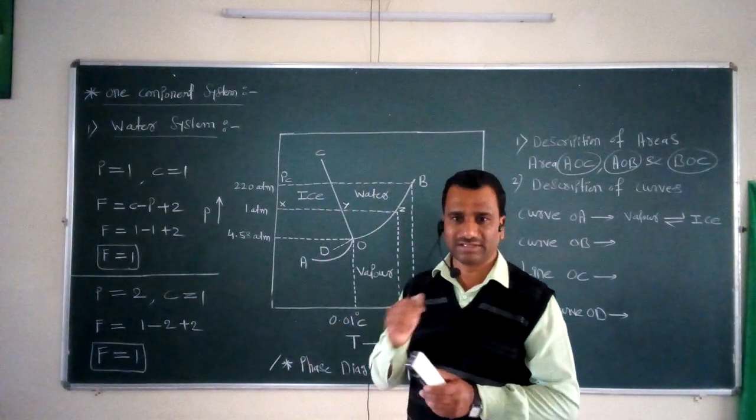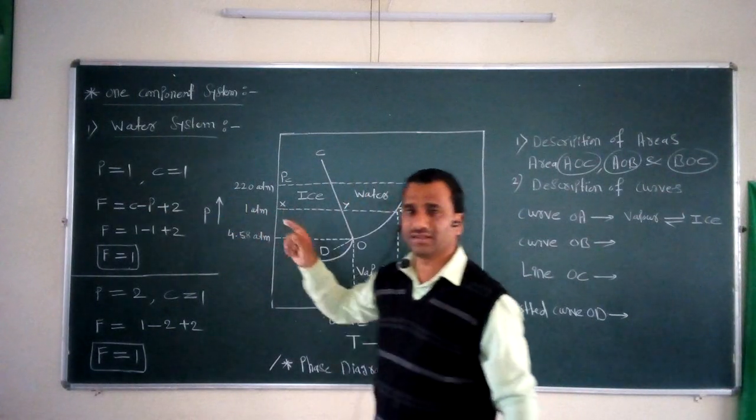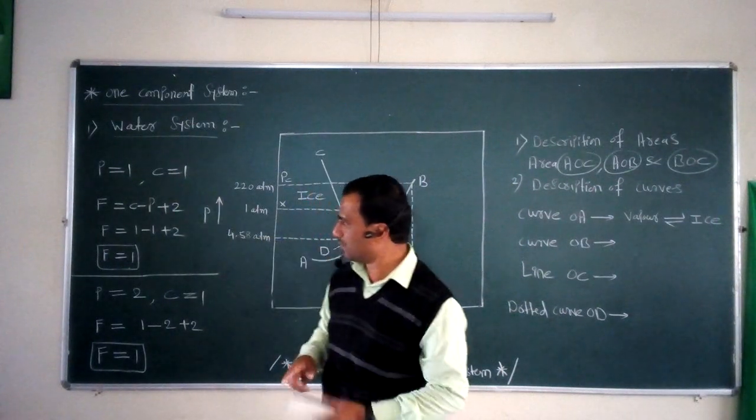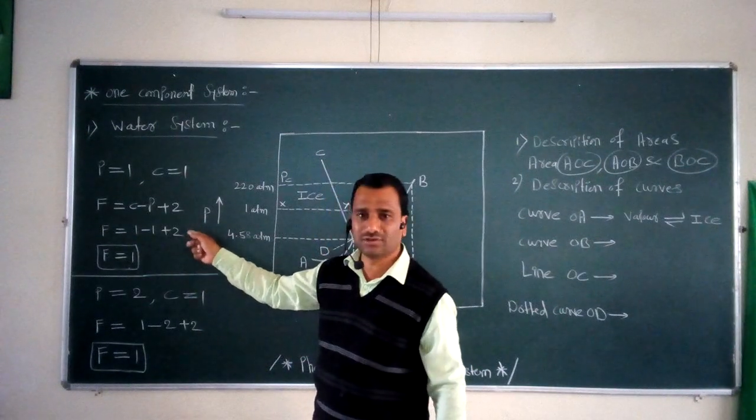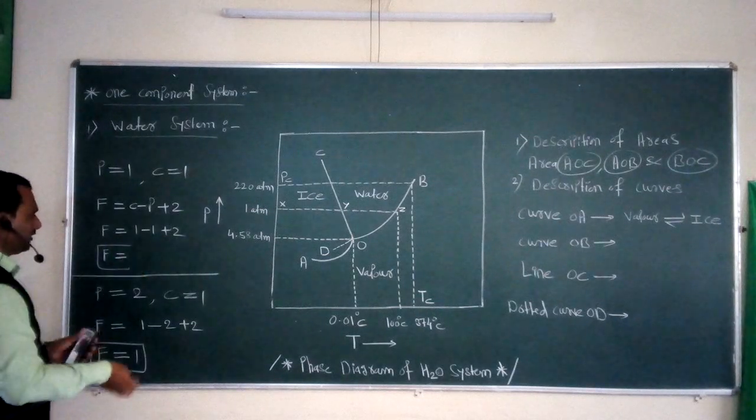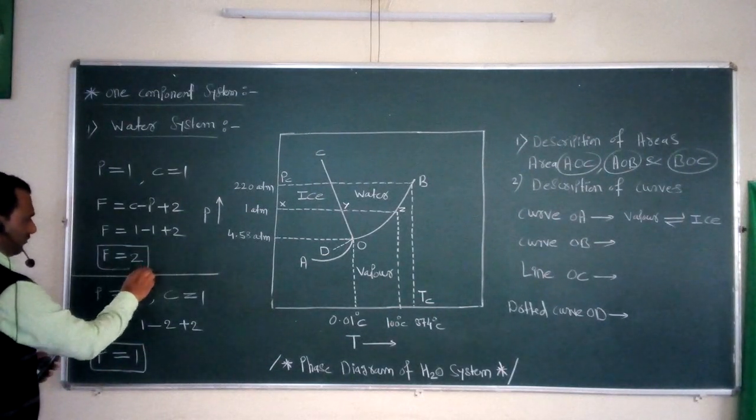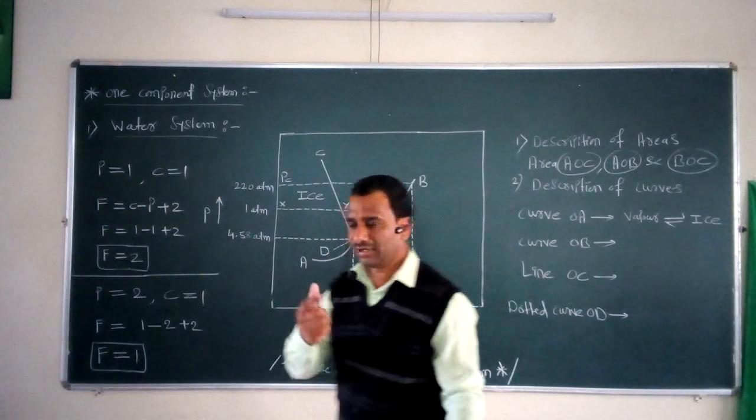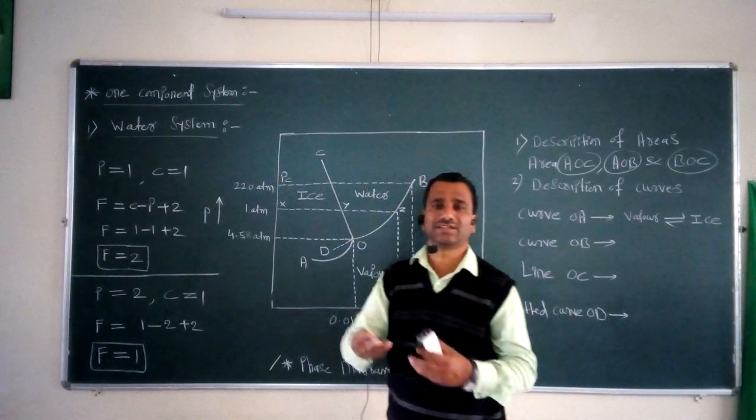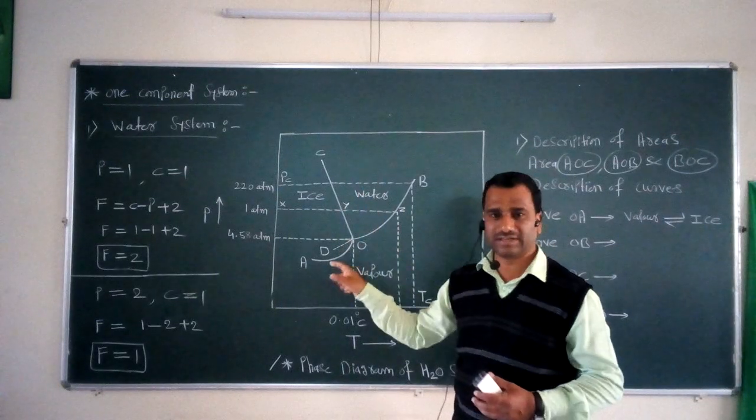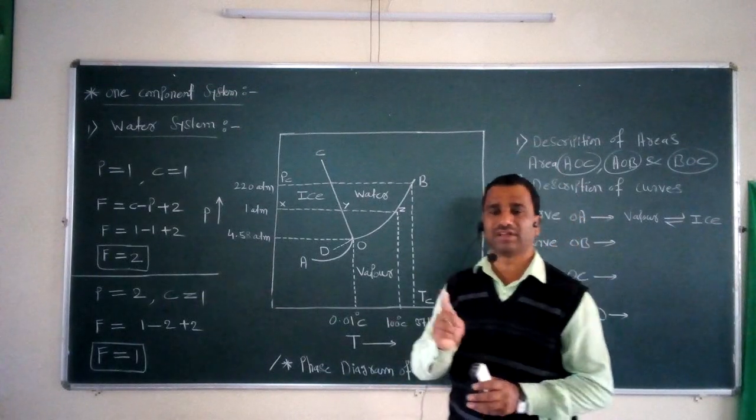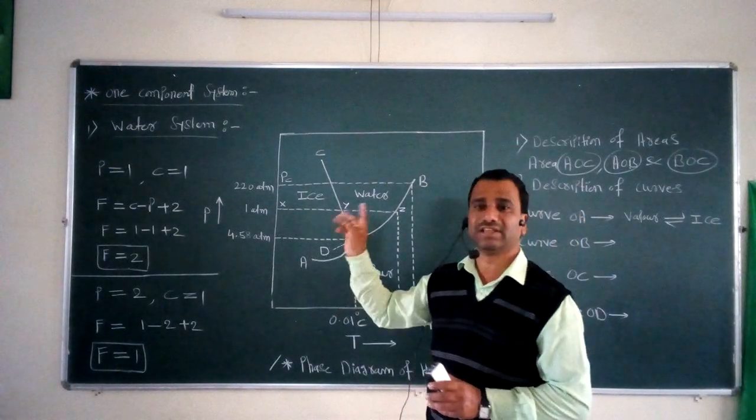Before that, one correction is there. In the first case, we studied the different areas. In these areas, we take phases equal to 1 and component equal to 1. If we solve this equation, the value must come out to be equal to 2. By mistake I said 1, but actually F is equal to 2. So, a correction: whenever these types of areas are considered, the system present in the area is called the bivariant system, and we require two variables, temperature as well as pressure.